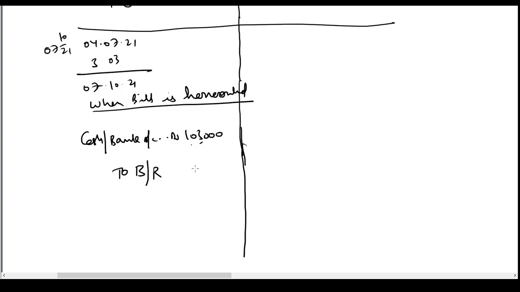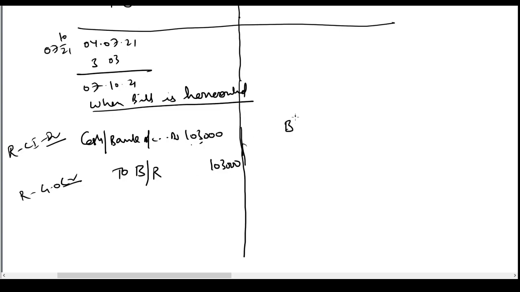And he will give the bill back. To bills receivable 1 lakh 3000. I am getting an asset, I am giving an asset. So real account coming in debit. I can say real account goes out credit. I am receiving cash and I am giving the bill. This is the entry I pass.